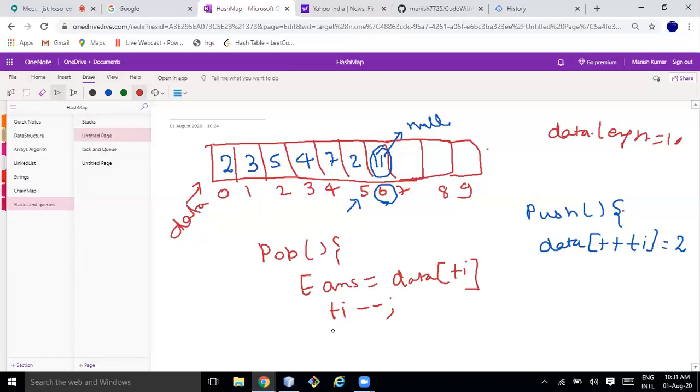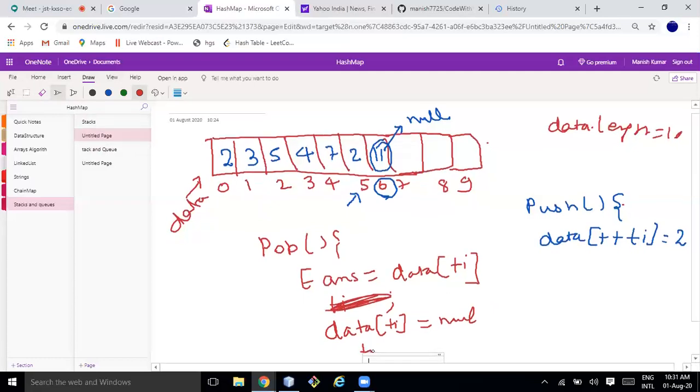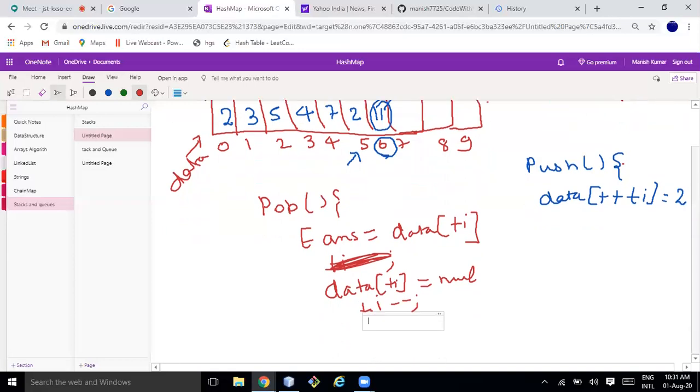Here we can do data of ti is equal to null. Then I will be writing ti minus minus, and then I will be returning answer, return answer.